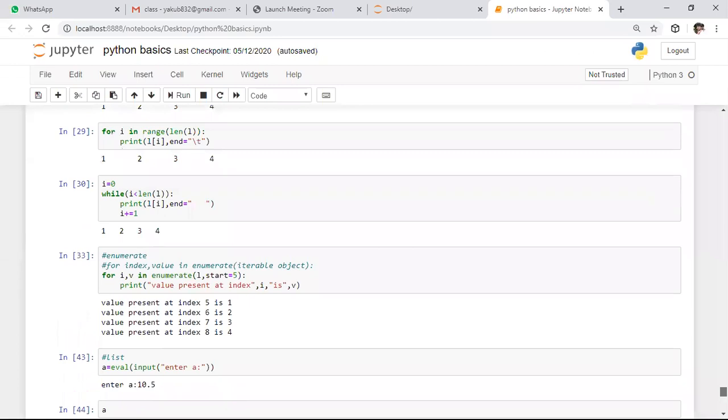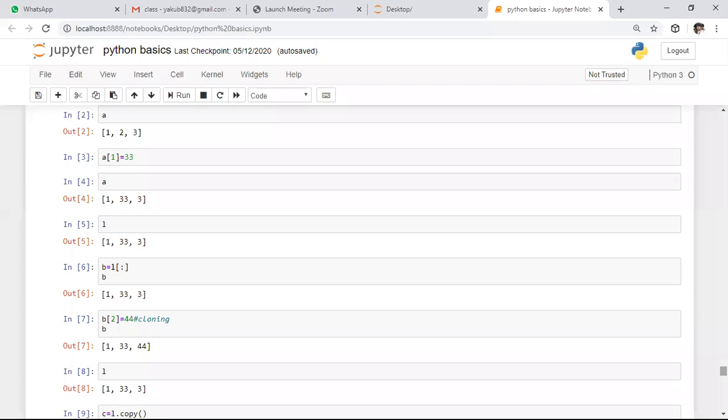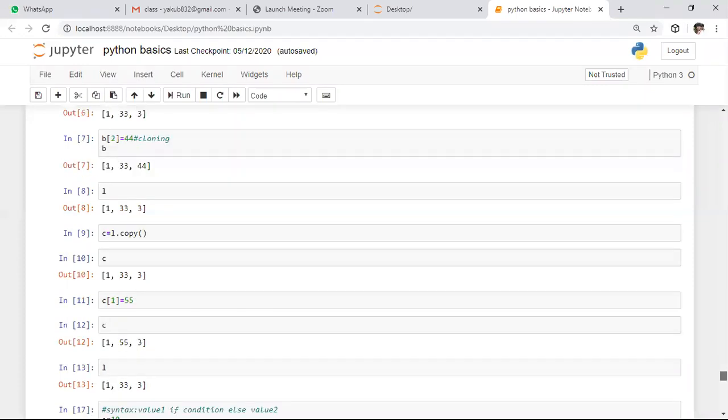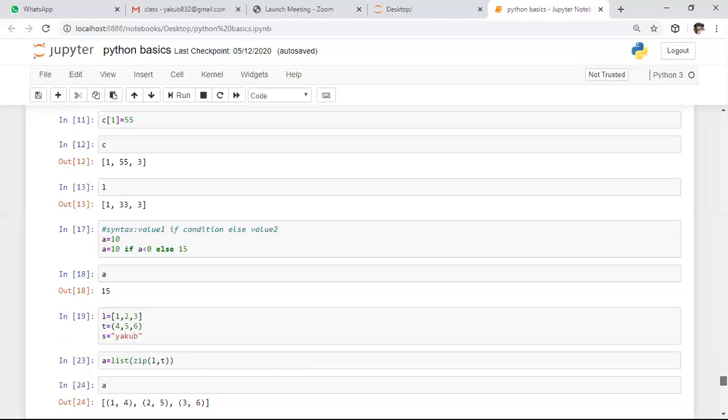Here, this is basic aliasing we saw in the previous class. After this, we saw how ternary operators work in Python. After this, how to iterate through a data structure. Here it is called the Pythonic way. First one, this one is a Pythonic way.